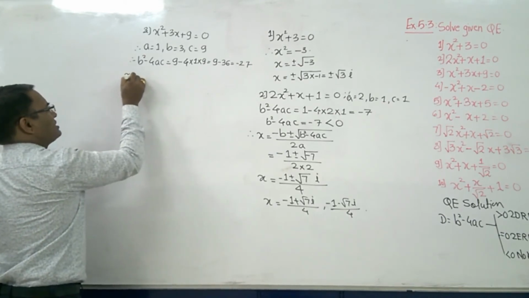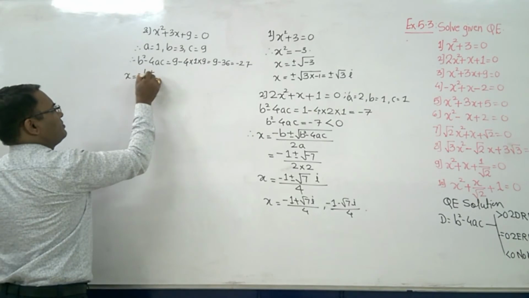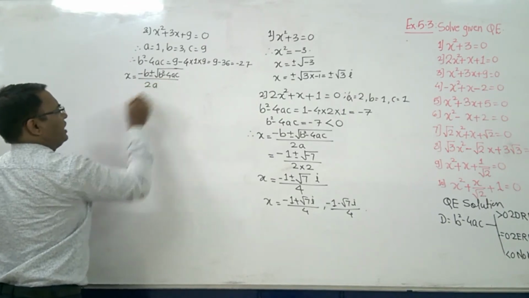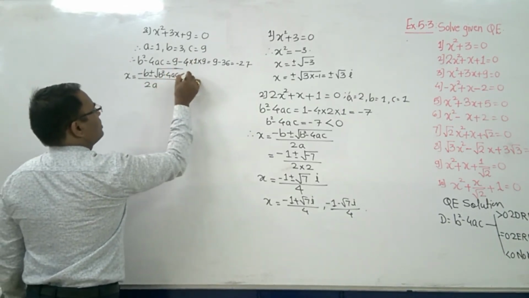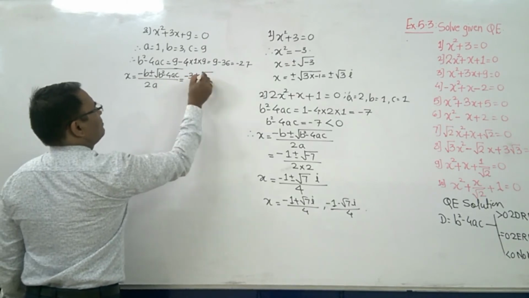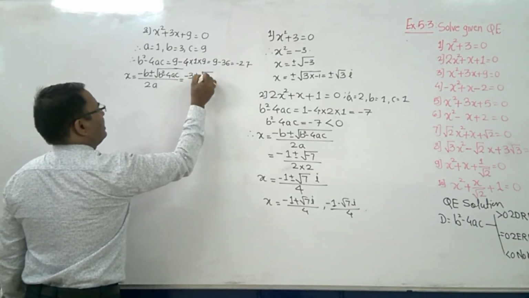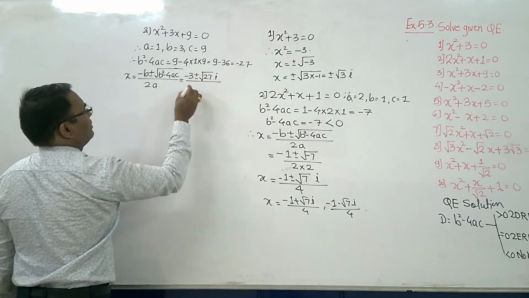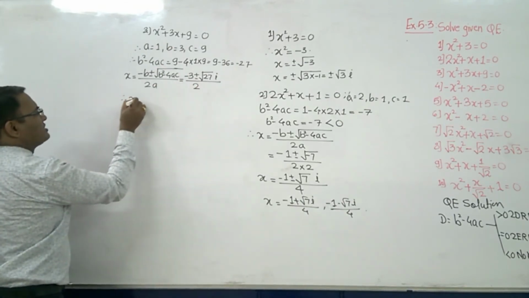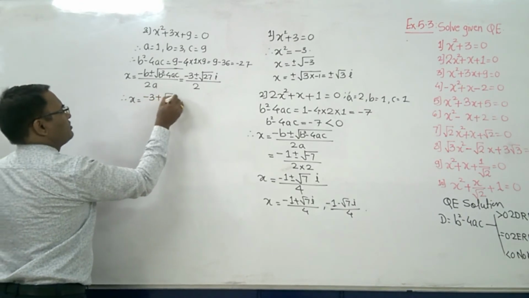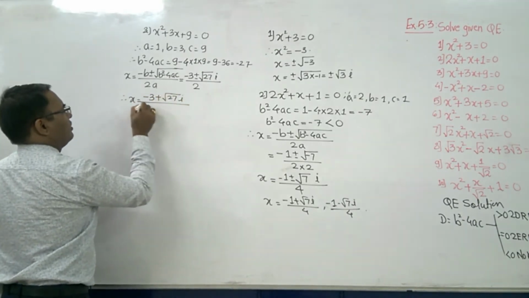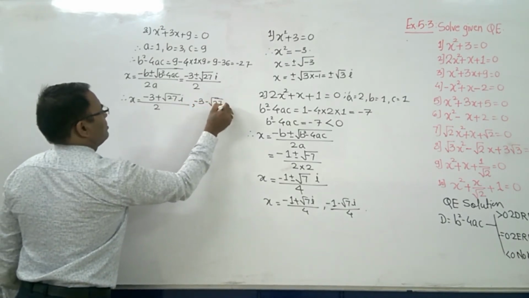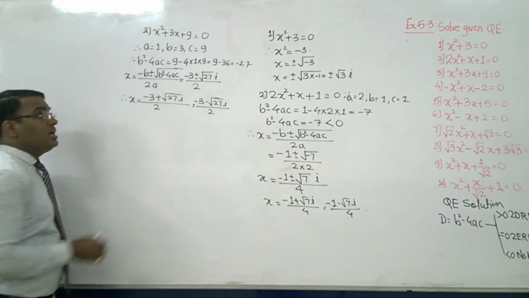Therefore x is equal to, by quadratic formula, minus b plus minus under root b square minus 4ac upon 2a, where minus b's value is what? Minus 3 plus minus under root of minus 27, or directly we can write 27i, upon 2a. What is the value of a here? 1. So it is 2. So therefore x value is equal to minus 3 plus 27i upon 2, or minus 3 minus under root 27i upon 2.